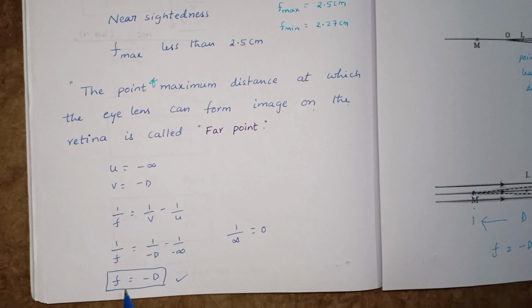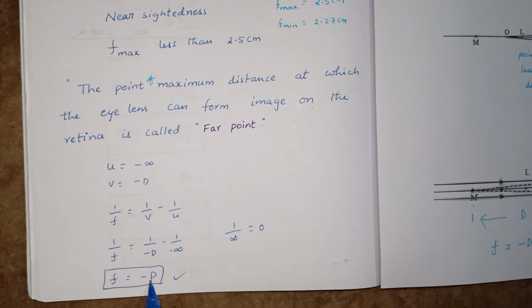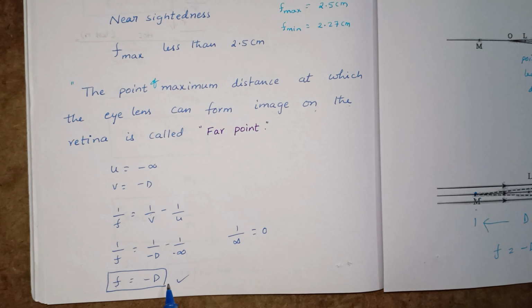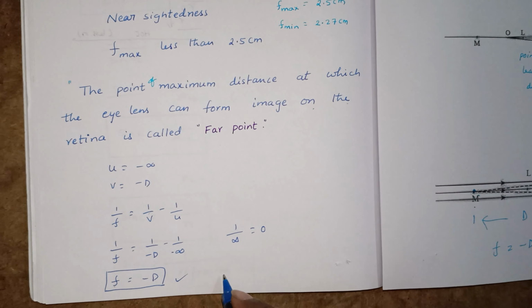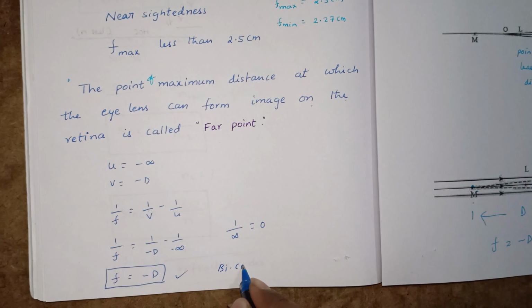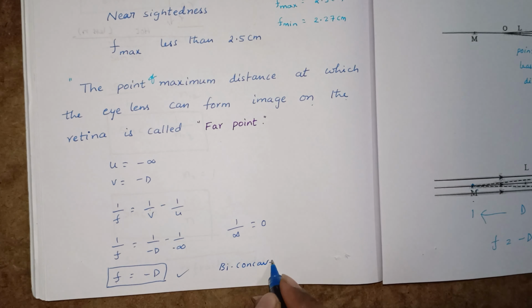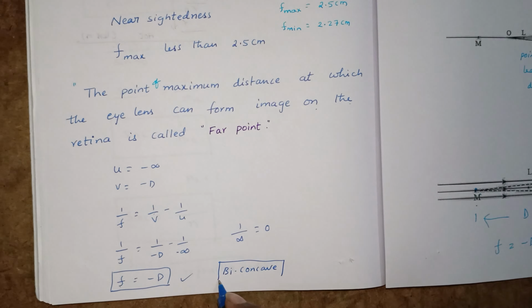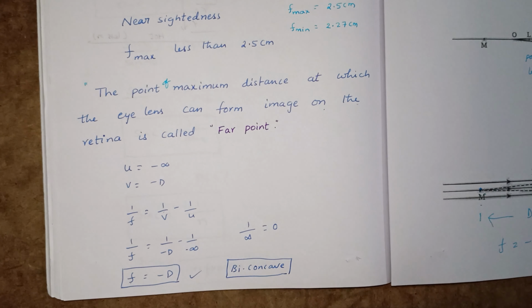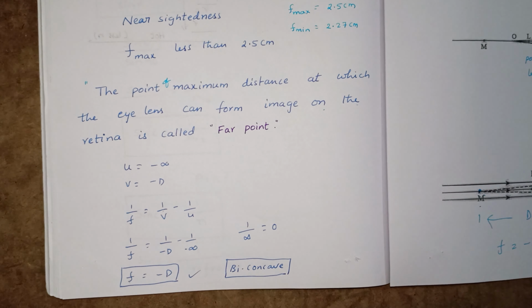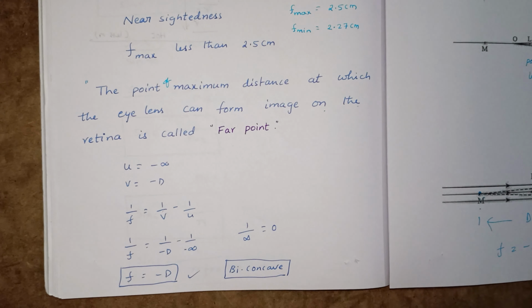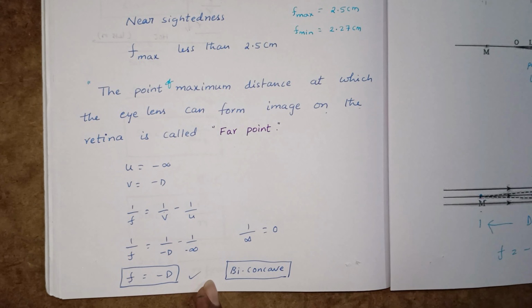So here the focal length is negative. A negative focal length indicates that the lens we have taken is biconcave. Biconcave focal length is negative. Biconvex focal length is positive. Okay, very important question. I hope it is clear for everyone.